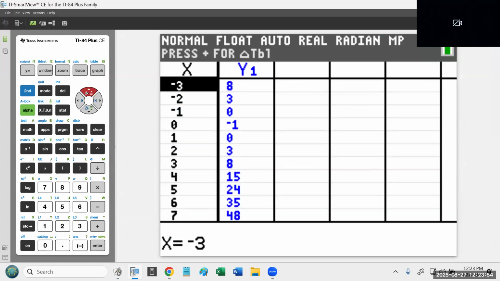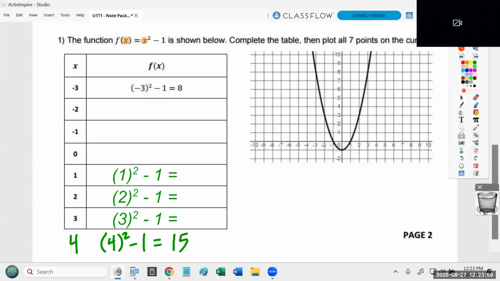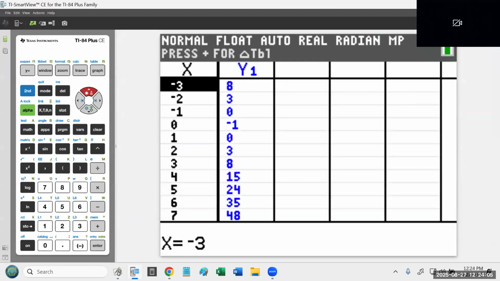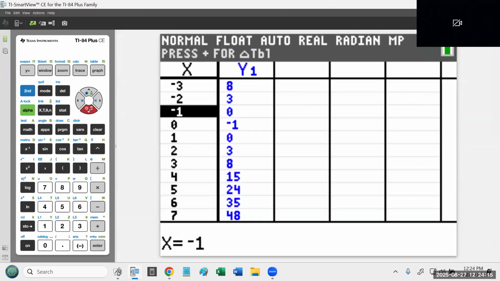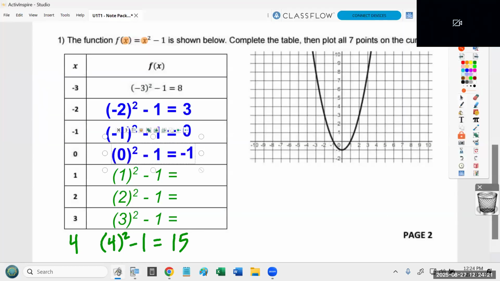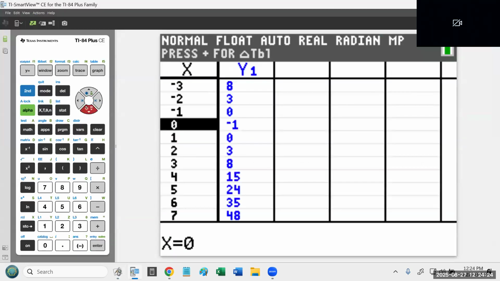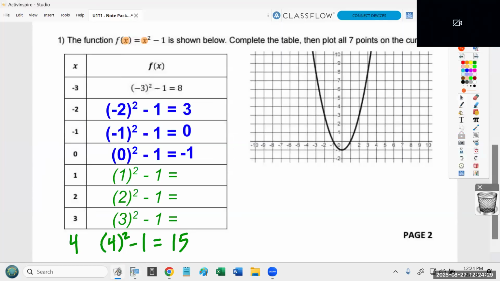And now I can literally copy the numbers. -3 is 8. Well, they gave us that. -3 is 8. We found the next couple. We found that -2 is 3. We did that with our work right here. -2 got us 3. We did the work that -1 gets us 0. That's in the table. -1 gets us 0. We did the work that 0 gets you -1. That's also in the table. 0 gets you -1. It's the next 3, 1, 2, and 3 that I don't want to have to do the work. I just want to copy it off the table.